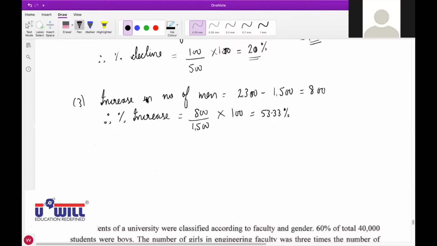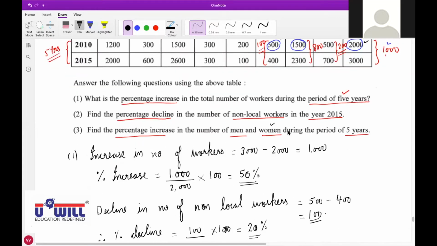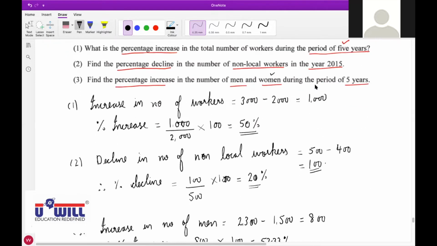Increase in women is equal to 700 minus 500, that is 200. Further, percentage increase will be equal to 200 divided by 500 into 100. 200 divided by the first figure, that is 500, into 100, 40%. Yes, 40%. Correct.